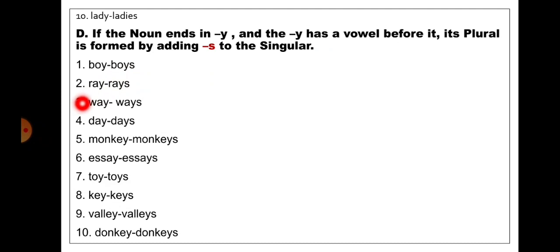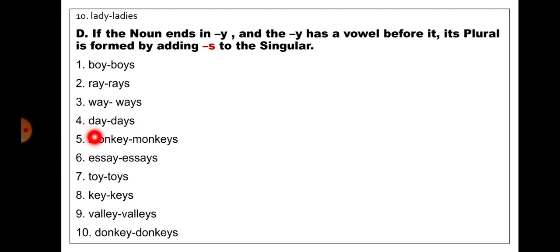Ray, the word is ending with y and before that it has a vowel a. So by adding s to the singular it will become plural, rays. Way, the word is ending with y and before that it has a vowel a. So by adding s to the singular it will become plural, ways.